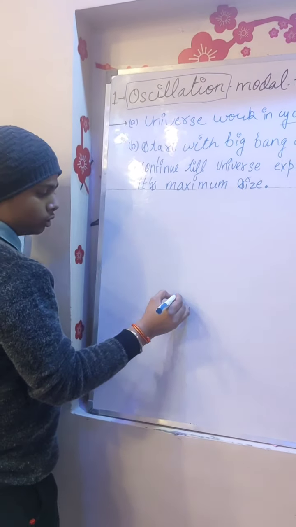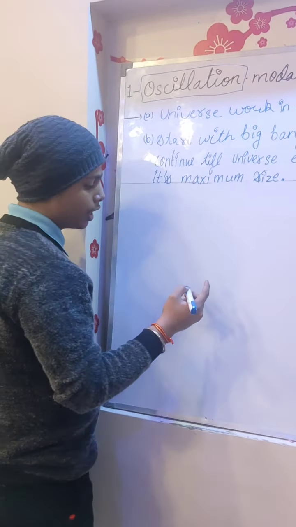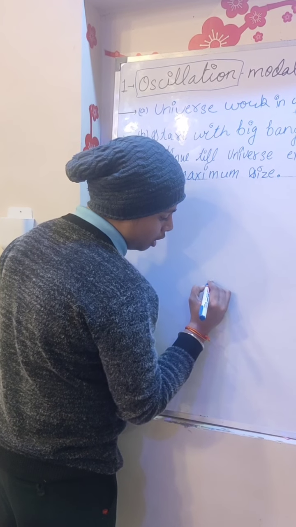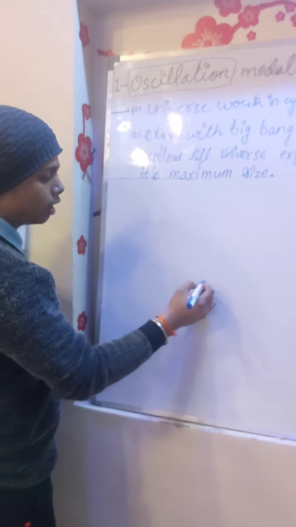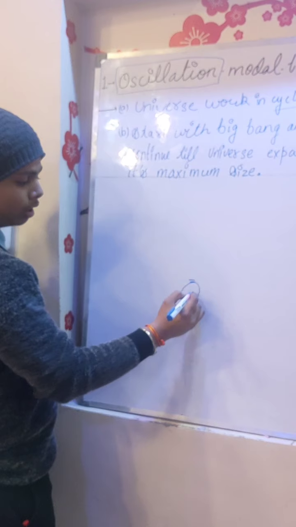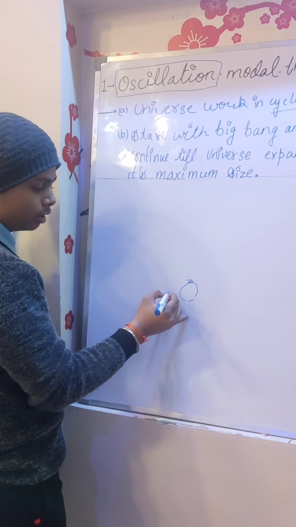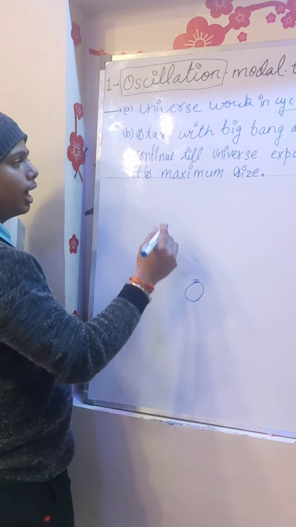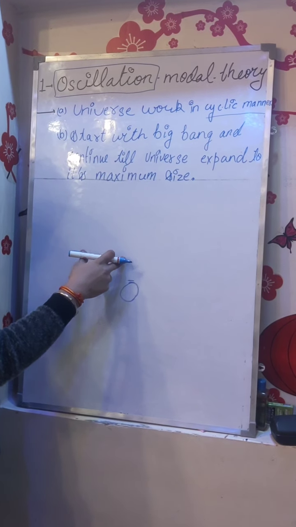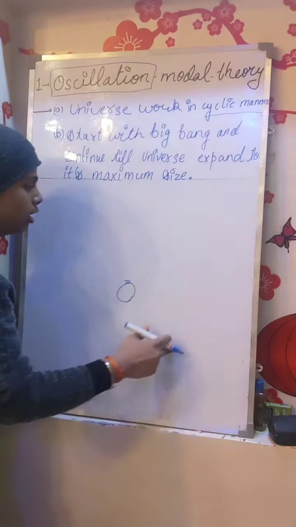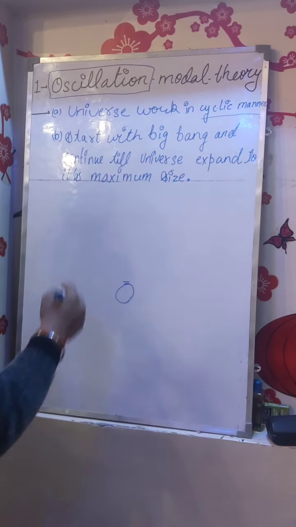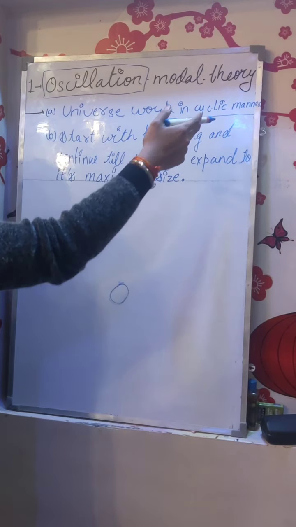Like if you do cycle riding, when you push a pedal from here, after some seconds it rotates and comes back to this place again. This is the cyclic manner. And it is the same in the universe: the universe starts from a point and ends at the same point.